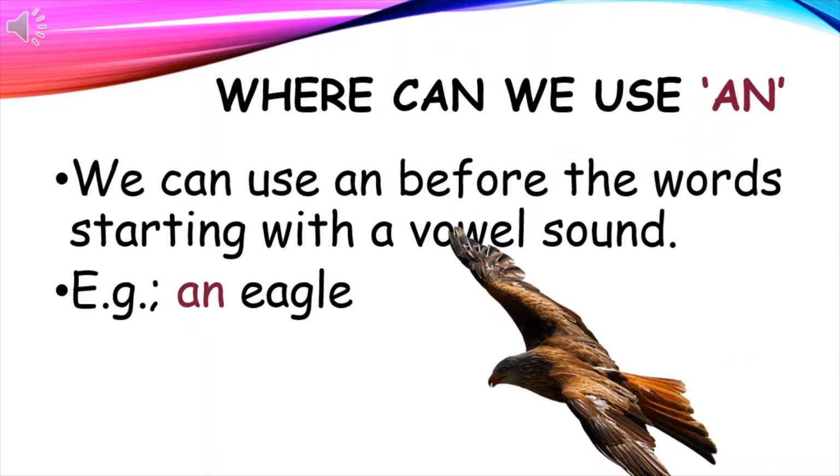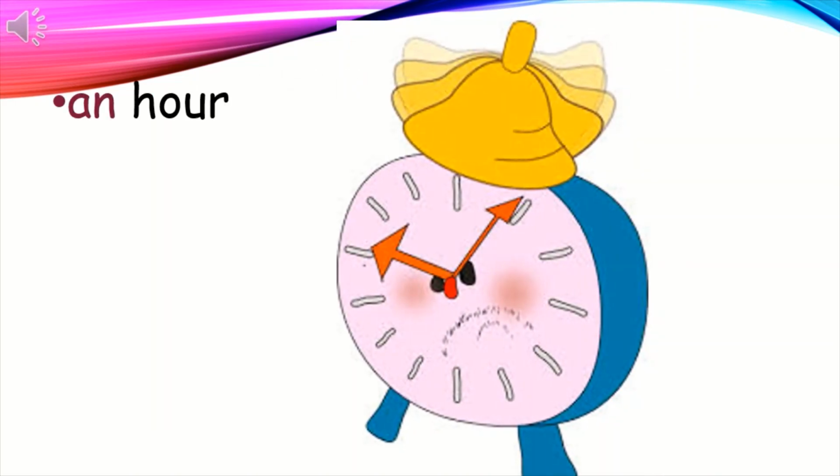Now we can check the usage of an. Are you ready? Yeah. We can use an before the word starting with a vowel sound. For example, an eagle. Can you say me what's the next example? Yeah, an hour. Here, the word is beginning with a consonant letter h, but the sound is a vowel sound.